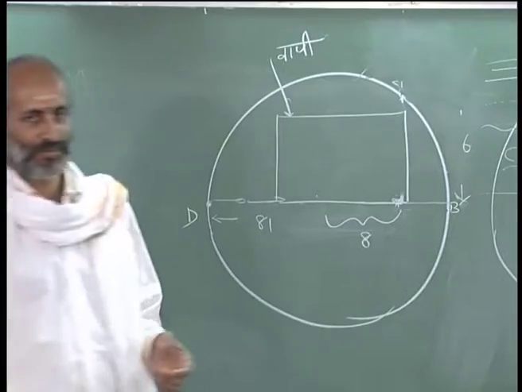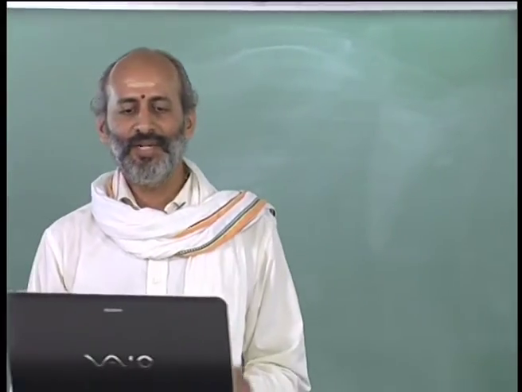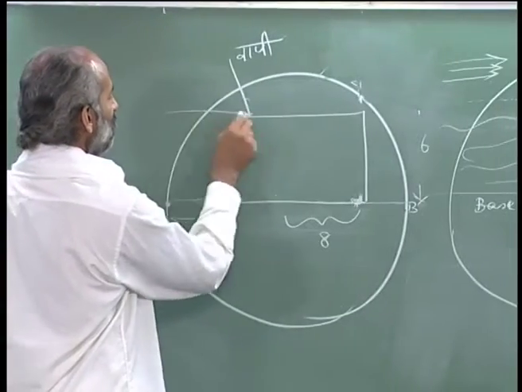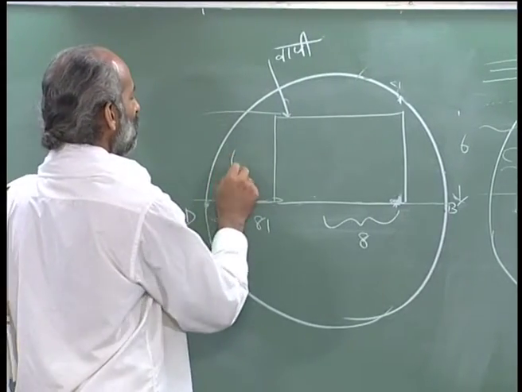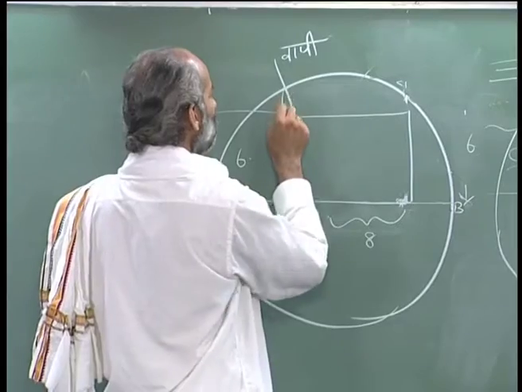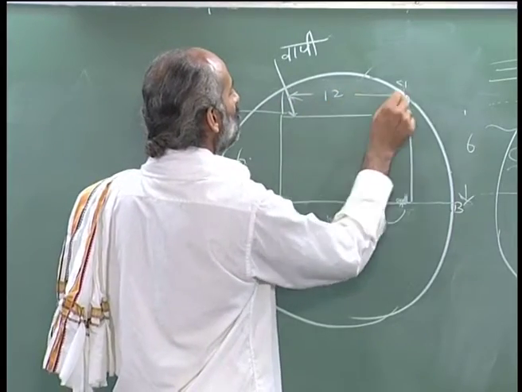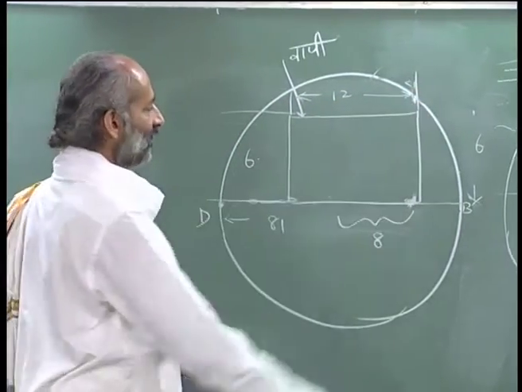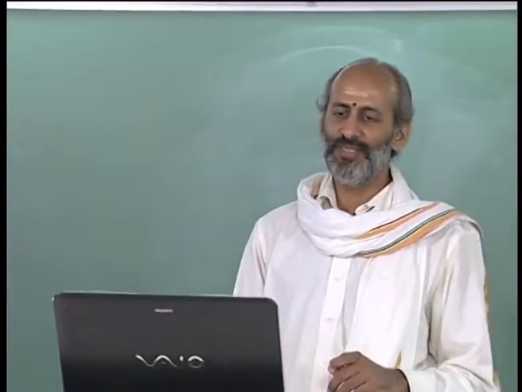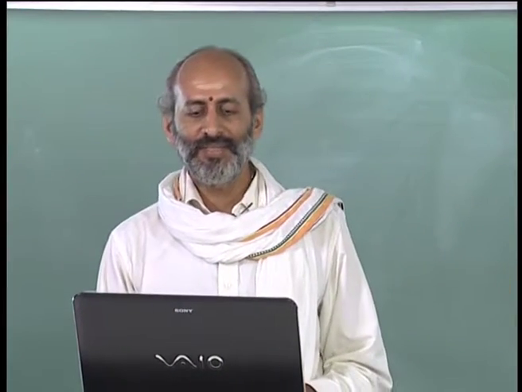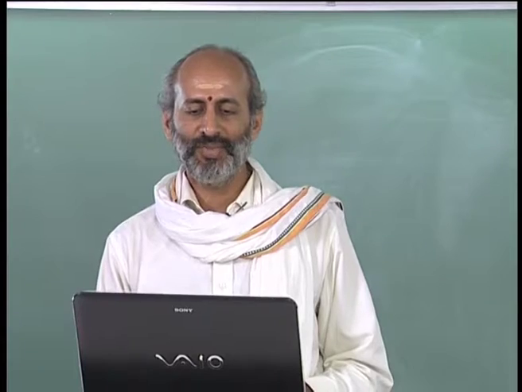Vapi is a certain pond. षड्द्वादशिका Vapi. The dimension of this, so this is Shat and this is Dwadashika. So the dimension of Vapi is stated to be 6 and 12. षड्द्वादशिका Vapi. Tasyam purvottare sthito matsyah.